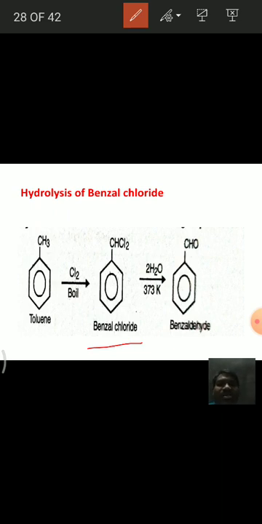That means first toluene, with chlorination, forms benzal chloride. Benzal chloride means the two hydrogens in the methyl group of toluene are substituted with two chlorine atoms, that is called benzal chloride. And this benzal chloride, upon hydrolysis, is converted into benzaldehyde. Hydrolysis of benzal chloride forms benzaldehyde.